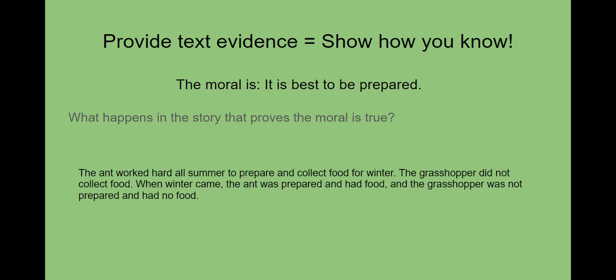Well, I know that the ant worked hard all summer to prepare and collect food for winter. The grasshopper did not collect food. When winter came, the ant was prepared and had food, and the grasshopper was not prepared and had no food. So these sentences are showing how you know that the moral is true. It's showing examples from the text that we just read that are showing your work. Let's do one more example.